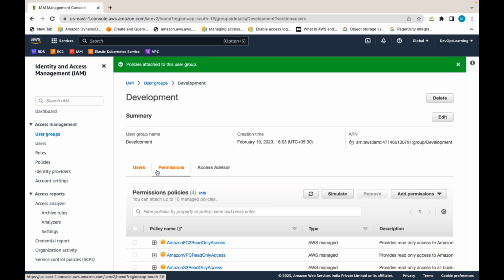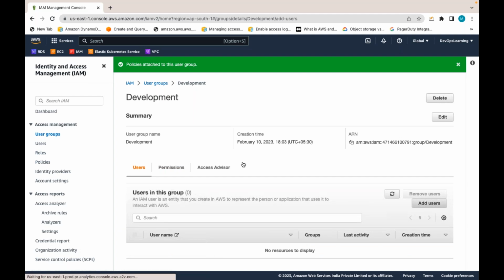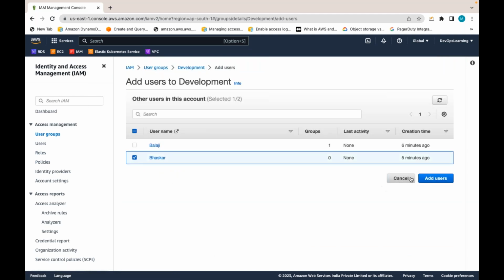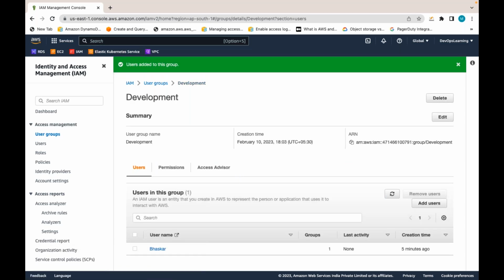Now I am going to add Bhaskar to this group. I am selecting Bhaskar and adding him to this development group. But if these guys have to generate access keys and secret keys, you need some policy, guys. Bhaskar is not an admin and doesn't have access key related permissions.